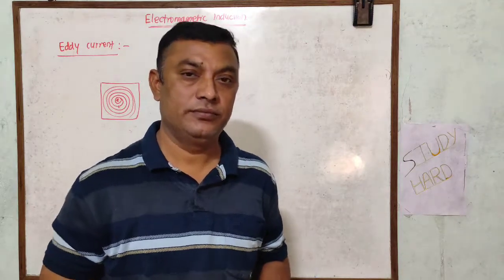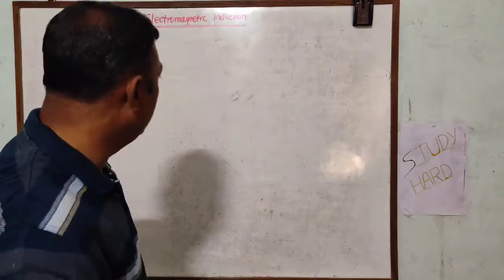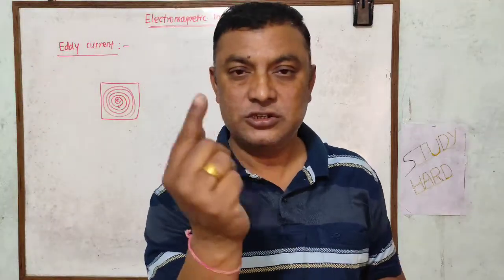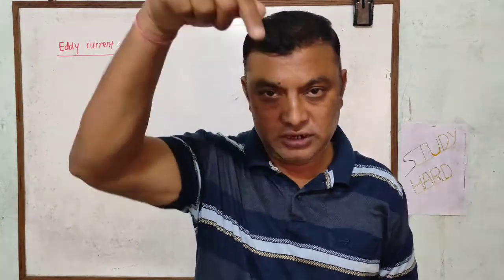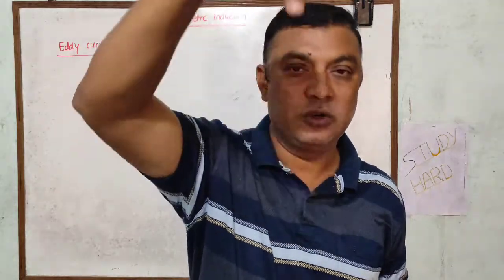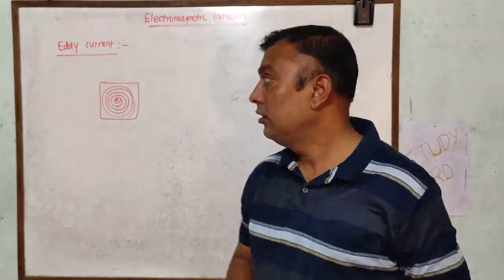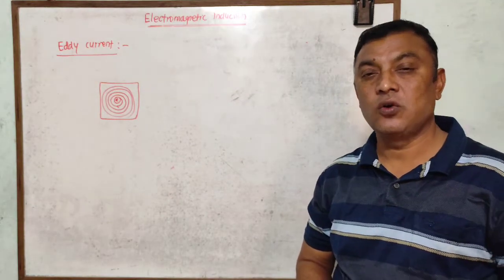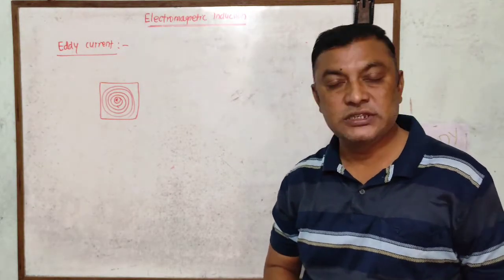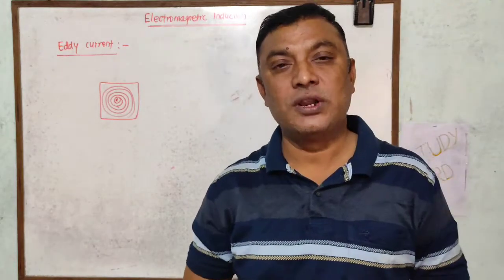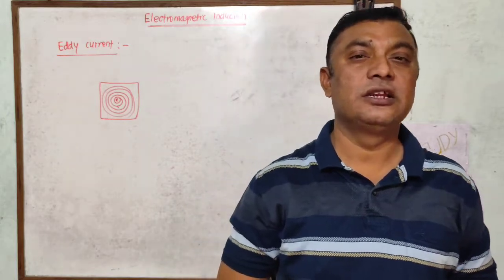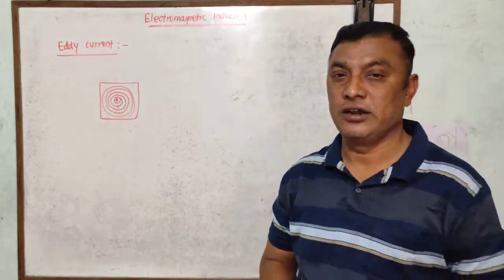metal plate here. So what is eddy current? Eddy is mainly a whirl, just like this one here. It is just rotating, and the direction lies towards the center. So what are eddy currents? Eddy currents are the circulating electric current which is produced in a coil due to the rotational motion of the coil here. That current is known as the eddy current here.